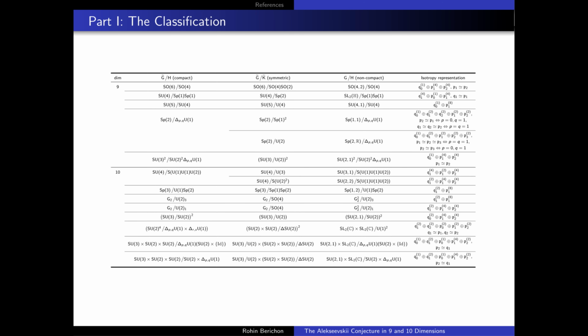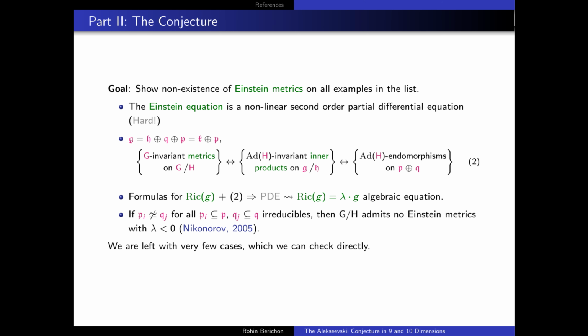And so the problem now is to find for each compact homogeneous space with semi-simple transitive group all of their corresponding non-compact duals and write them all out in a list. And so this is the first step of our classification. So we found for each compact homogeneous space in dimension 9 and 10, their corresponding symmetric spaces, and their corresponding non-compact homogeneous duals. The goal here, of course, now is to show non-existence of Einstein metrics in all of the examples that were detailed on the list.